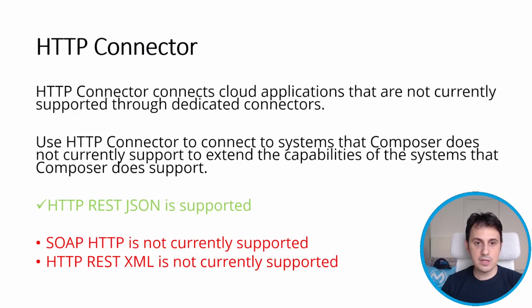The HTTP connector connects cloud applications that are not currently supported through dedicated connectors. And with the HTTP connector, we can connect to systems that Composer does not currently support to extend the capability of the systems that Composer does support. Currently, HTTP REST JSON is supported, while SOAP HTTP and HTTP REST XML are not supported.